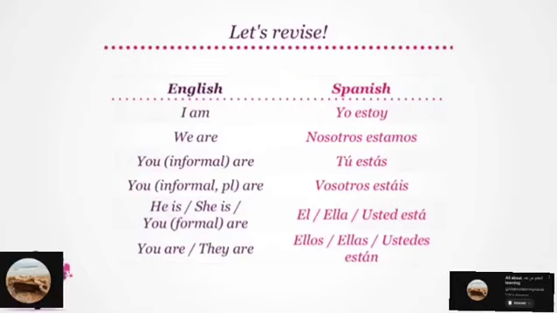Vosotros estáis. Good. Moving on, he is or she is, or formally you are, translate as él or ella está, or usted está. Can you try the translation for he is? It is él está. Great. Similarly, try she is. She is becomes ella está.